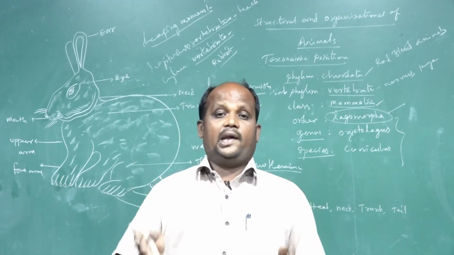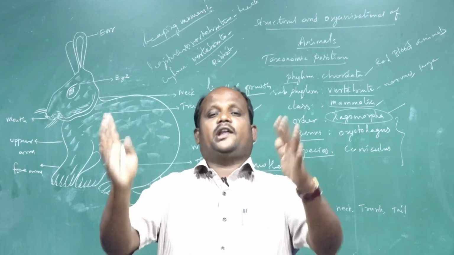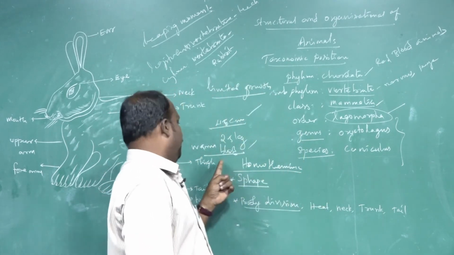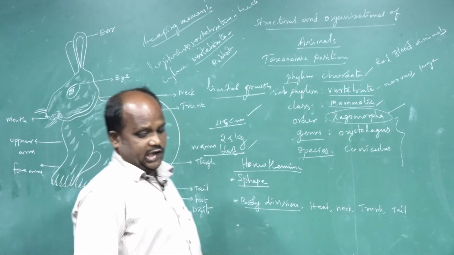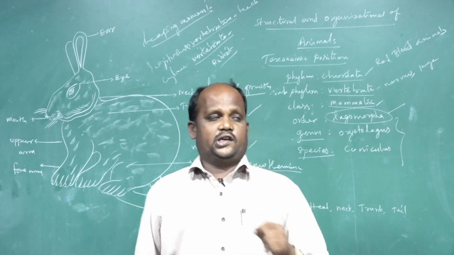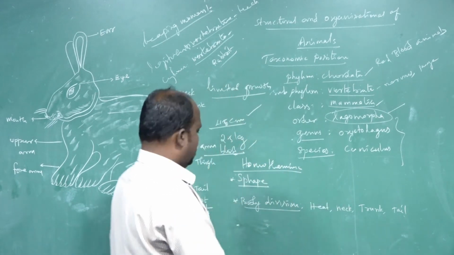Understand? Both male and female are the same body size. Another one is the body divisions.